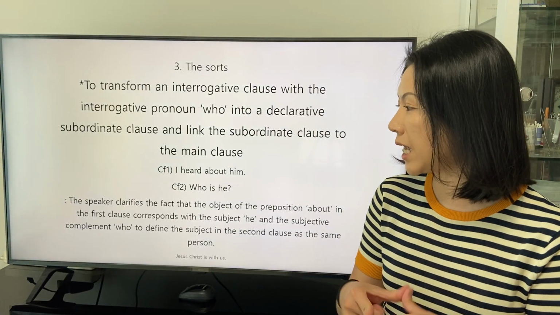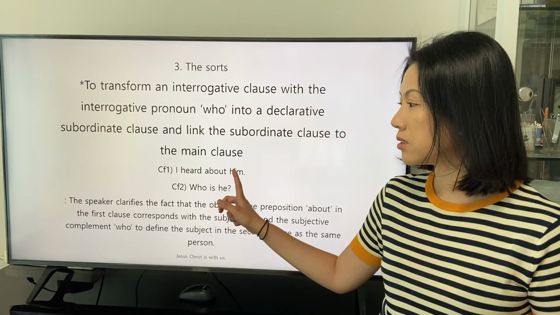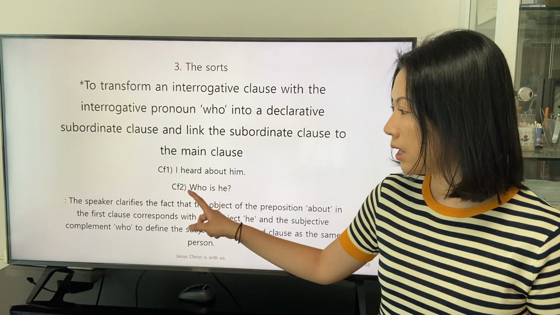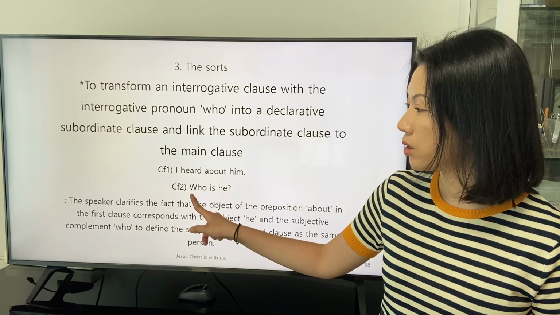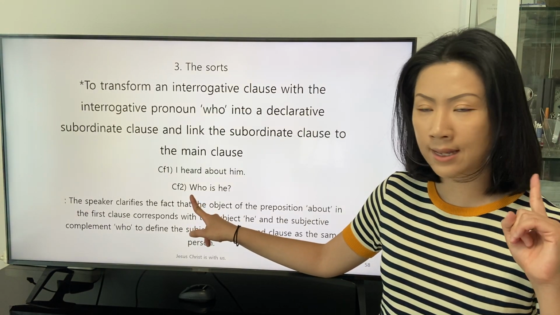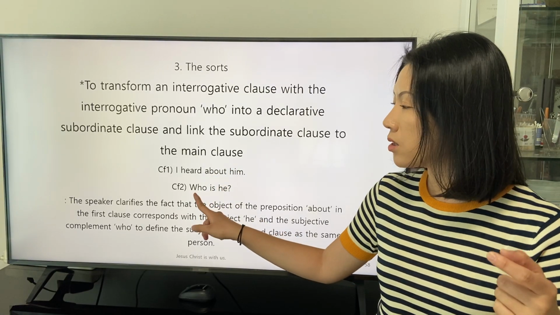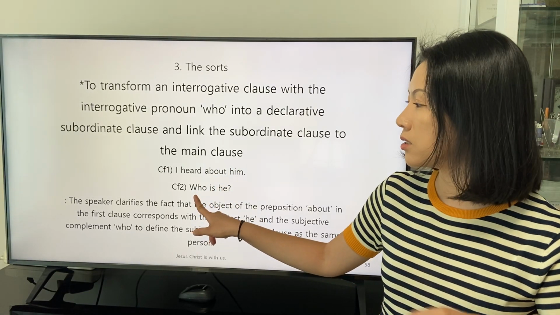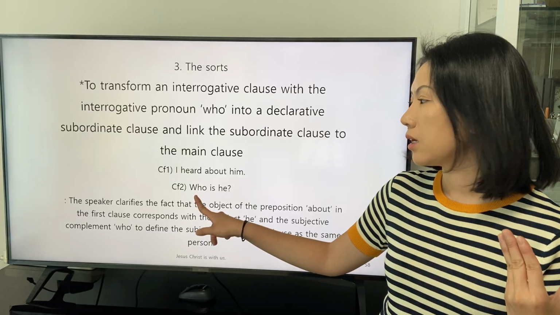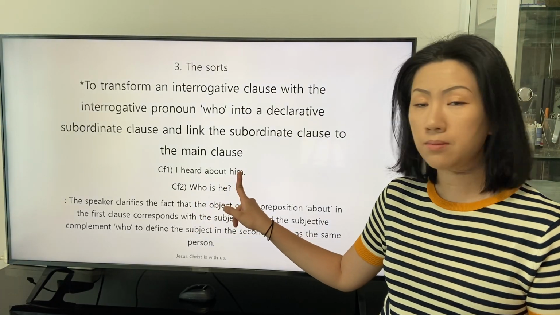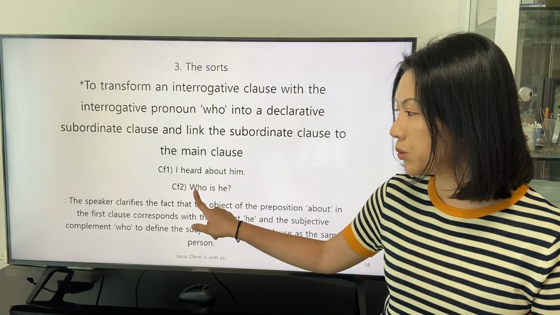So the shared indication is him and who. Between the two clauses, the shared indication is found as him and the pronoun who.